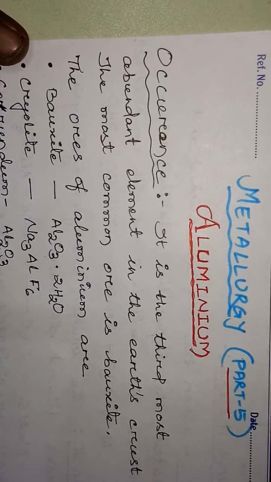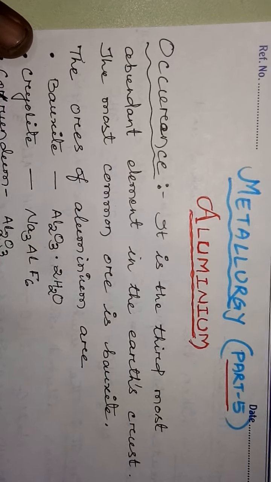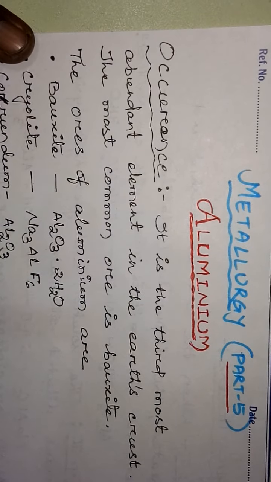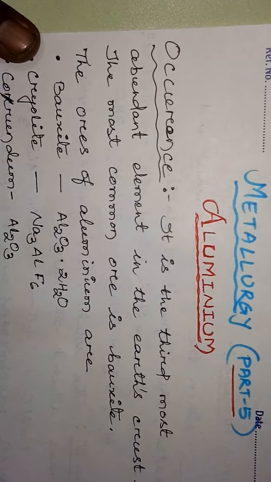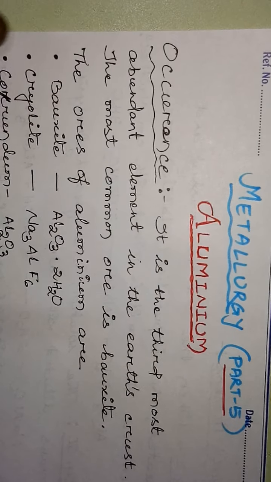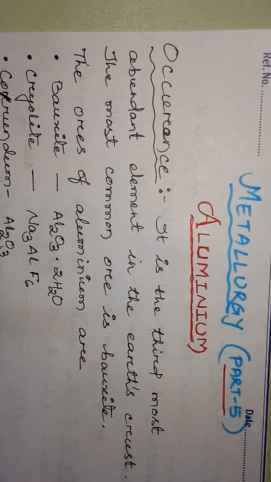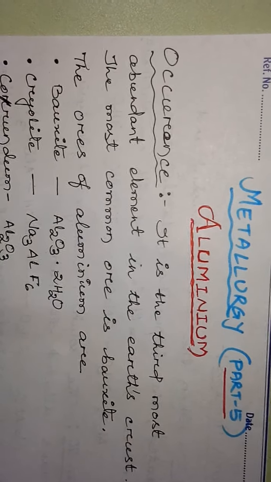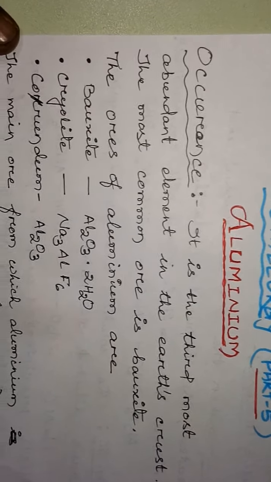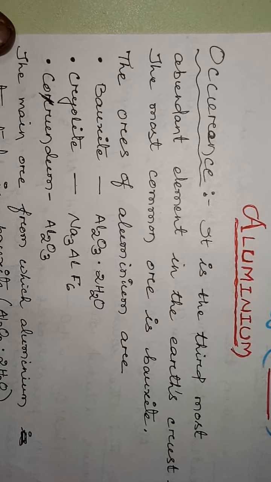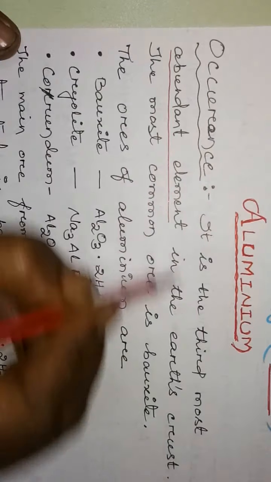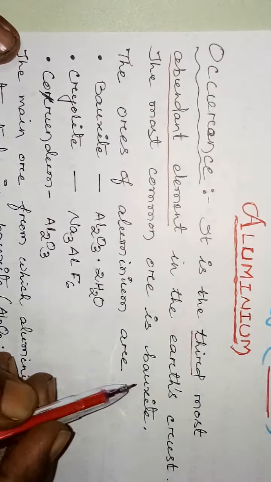Students, myself Asri sir. Today we will discuss the part of metallurgy, that is the extraction of aluminum, and how aluminum is extracted by the different processes. This is the fifth part we are discussing, almost the last part of your metallurgy. So we'll discuss the occurrence of aluminum. It is the third most abundant element in Earth's crust.